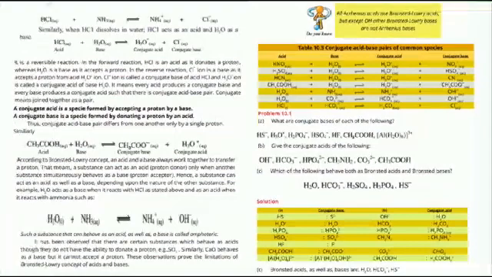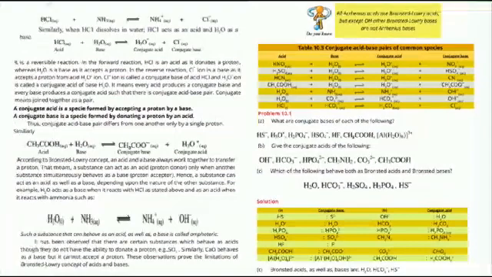H2O plus NH3. When H2O donates a proton, it is known as acid, and the newly formed substance is known as conjugate base. NH3 is a base because it can accept a proton, and the newly formed substance by the acceptance of a proton by a base is known as conjugate acid. Such a substance that can behave as an acid as well as a base is called amphoteric.